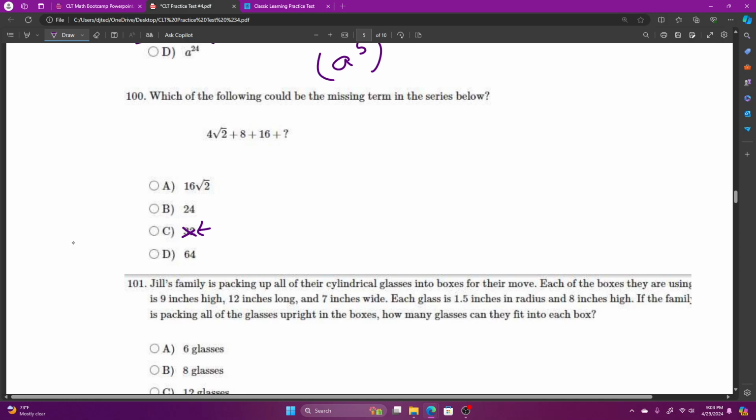4 square root of 2. If I were to put that in there, I'd have the square root of 4 squared times 2, plus the square root of 8 squared, plus the square root of 16 squared.